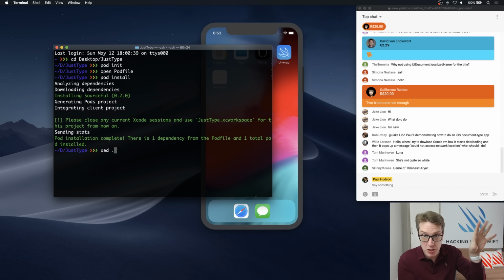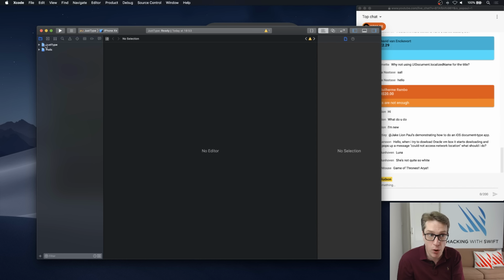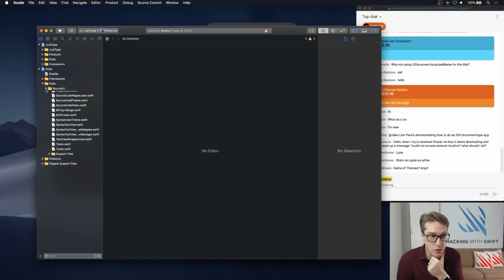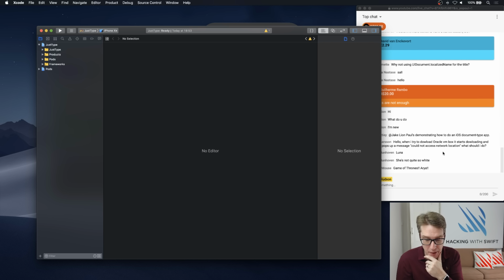So you don't screw with your project directly. And xed dot will open the correct thing for that directory. So it's now open my workspace. You can see here's the pods project. Here's our just type project. They're kept separate, which is great. And now, hopefully in here, you will see pods Sourceful. There's all the code for doing syntax highlighted text views and similar.